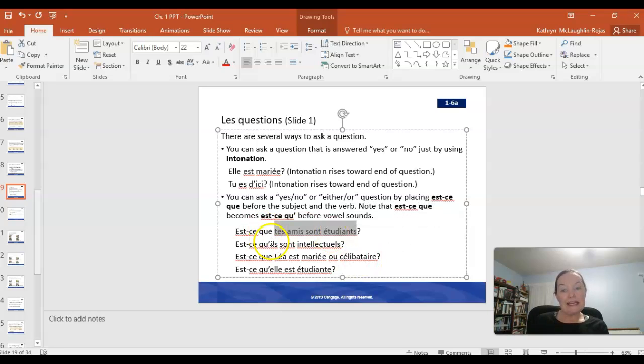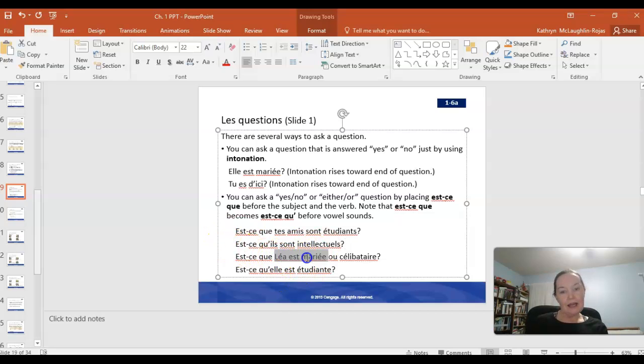Okay, I could say ils sont intellectuels. Okay, they are intellectual, and that is a statement. I might be stating that as something I believe to be true. As soon as I put est-ce que on the front and I drop the e in que because il begins with a vowel sound, I'm now turning this into a question. Like, est-ce qu'ils sont intellectuels? Oh, are they intellectual? And the same for the remaining 2 questions.